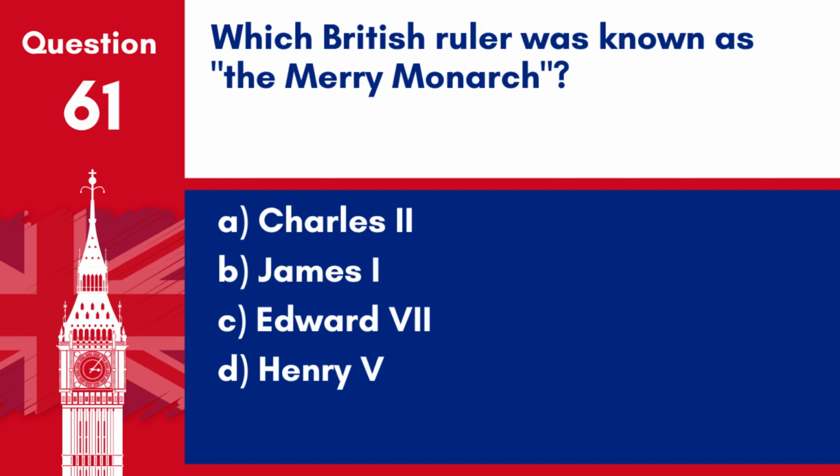Question 61. Which British ruler was known as the Merry Monarch? A. Charles II. B. James I. C. Edward VII. D. Henry V. Answer A. Charles II. Charles II was known as the Merry Monarch for his lively and indulgent reign after the Puritan rule of Oliver Cromwell.